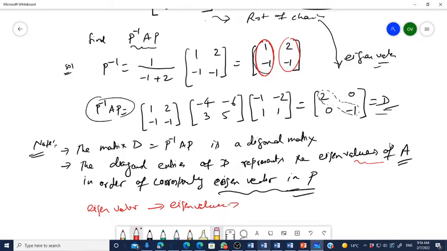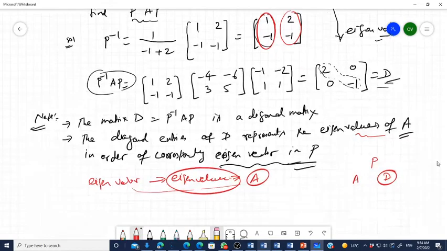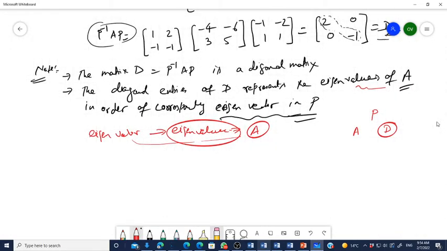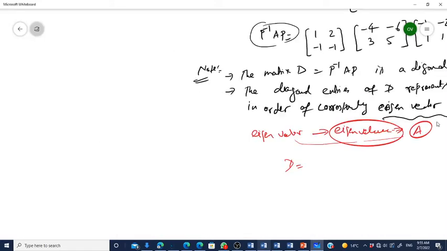And eigenvalue of what? Of the A matrix. So ultimately, eigenvector of what? Of the A matrix, corresponding to these eigenvalues, right? So what is P matrix? If you are able to find the eigenvector, remember, if you have to define the diagonal matrix, then it means you have to find the eigenvector,